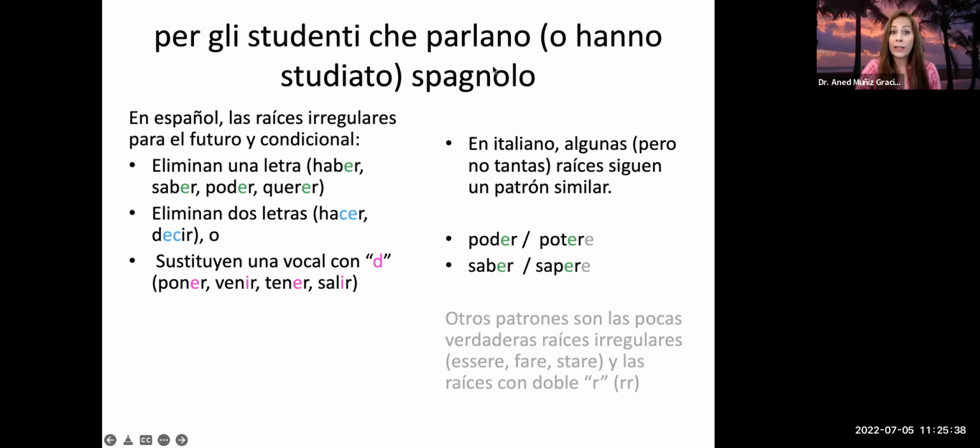So per gli studenti che parlano o che hanno studiato lo spagnolo, since most people have studied it at some point in high school or middle school in California, you may see a pattern here that is repeated. The strange case of the disappearing vowel in the future and conditional. Because we use the same roots for the conditional tense, just changing the endings.